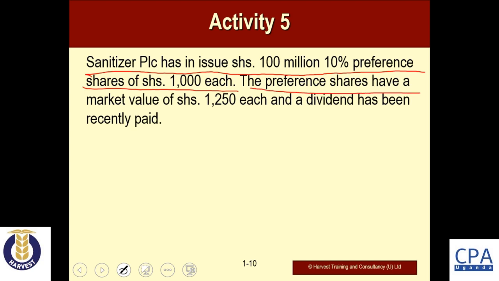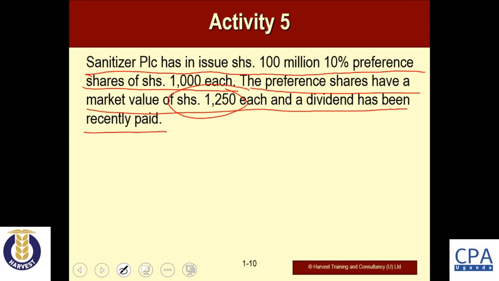The preference shares have a market value of 1,250 each, and a dividend has recently been paid. So it means that the market value given to us here, the 1,250, is the ex-dividend preference share current market price.